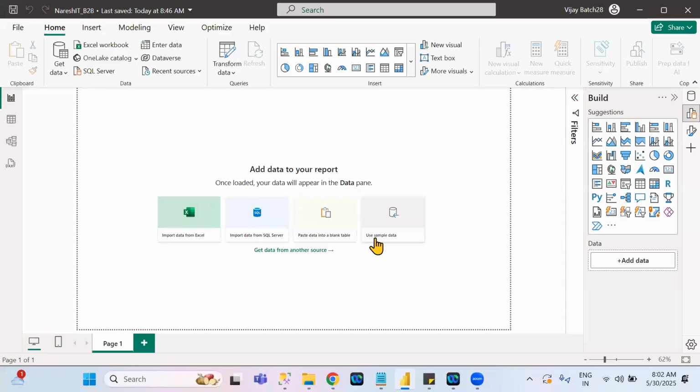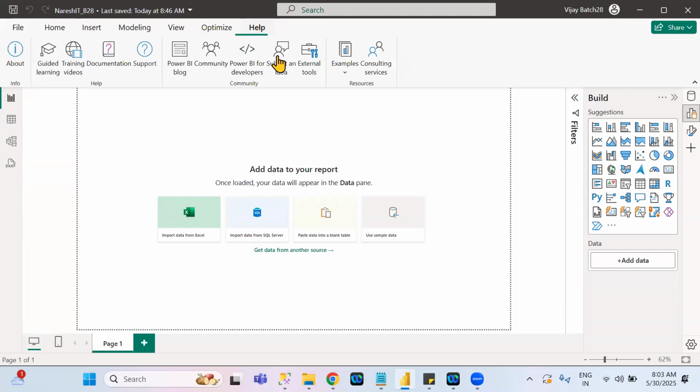Another way is also there to load the sample data. That is, there is a help tab, right? Under the help tab, you will see examples. Click on this one, sample data. Both are the same. If sometimes you are not able to see this use sample data option here, don't worry. You have to come to the help tab. Under examples, you will see the sample data. Both I will explain how to load the sample data.